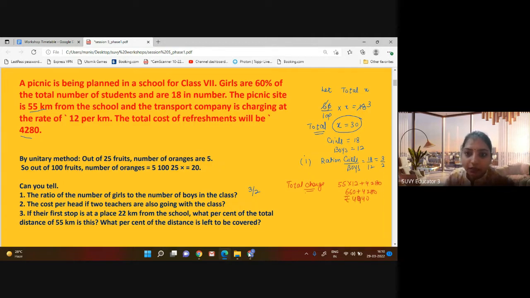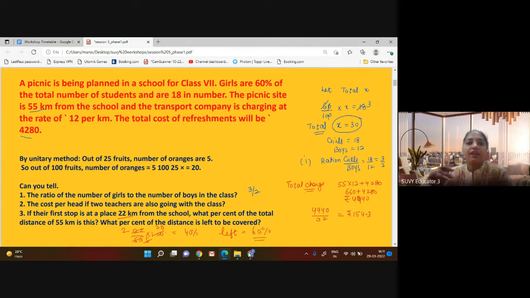Now cost per head. It means 30 total students plus 2 teachers. It means 4940 divided by 32. So the total charge per head will be 154.3 rupees. Now, if the first stop is at 22 kilometers from the school, what percent of the total? So 22 upon 55 into 100, 11 twos are 22, 11 fives are 55, 5 twos are 10, 5 zero. It means 40%. So the leftover distance is 60%.